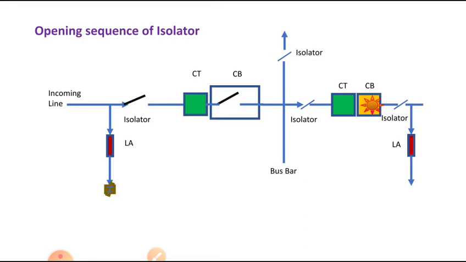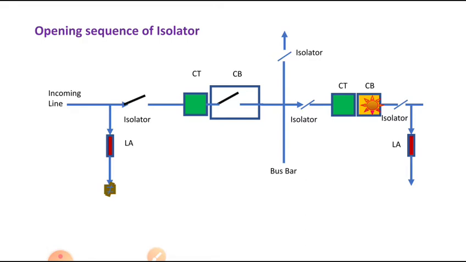Now close the earth switch. The earth switch has an interlocking system with the isolators: after opening the isolator it is connected to the earth switch. They are interlocked, which means only when the isolator is open can the earth switch be closed.